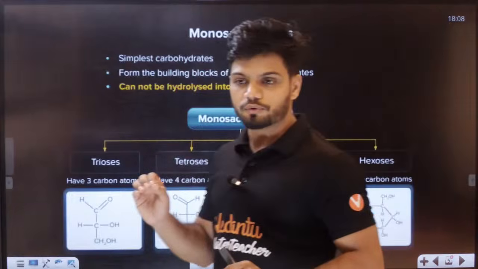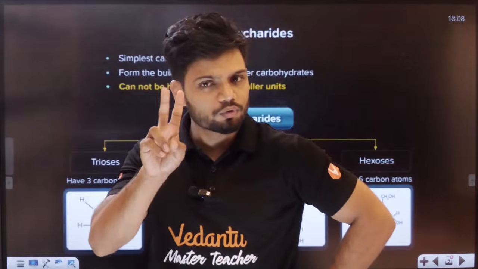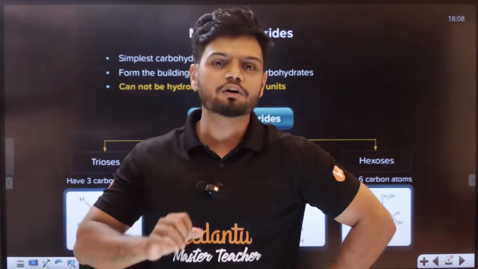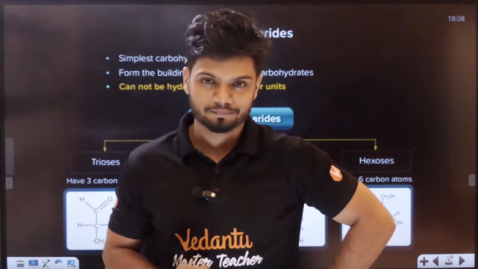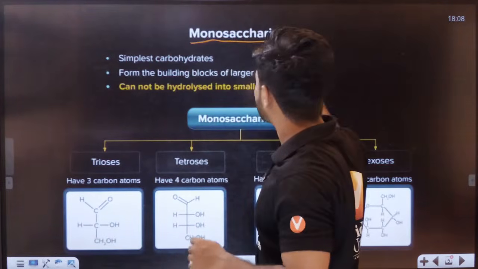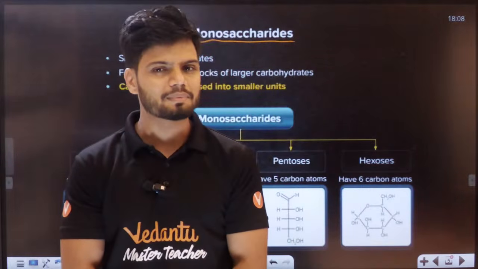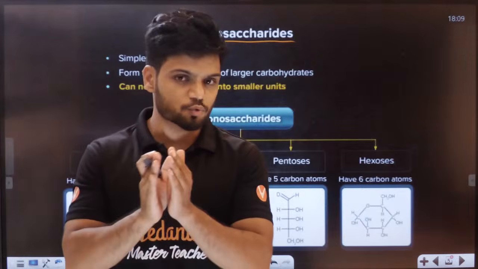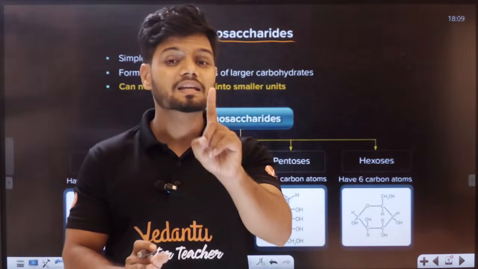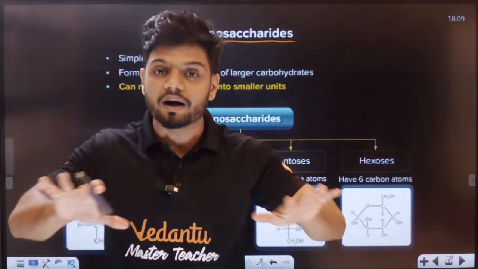Now, students, all of you, what is the meaning of mono? Mono means 1. Yes or no? So here, in the case of monosaccharides, how many types of monomers can you find? If it is monosaccharide, it means 1, so technically speaking, we will find only a single unit here, a single monomeric unit, which cannot be divided further.